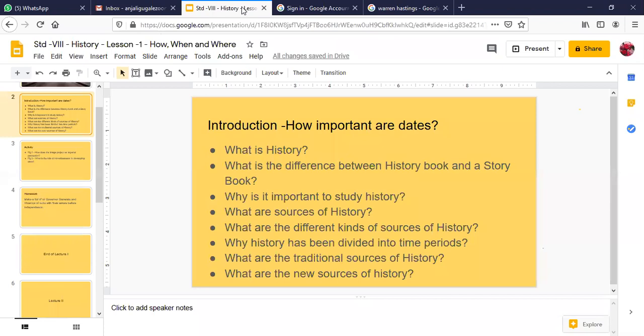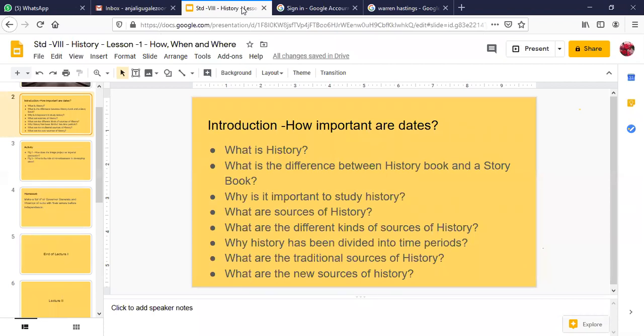Then the next question was, what are the sources of history? We discussed that in great detail. As you have studied in your previous classes, there are three main sources of history: archaeological or material sources, literary sources, which are further subdivided into secular literature and religious literature, and the third one was oral traditions. Okay, so we have discussed in great detail the different sources of history.